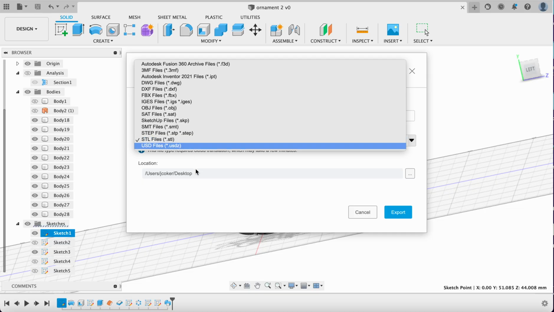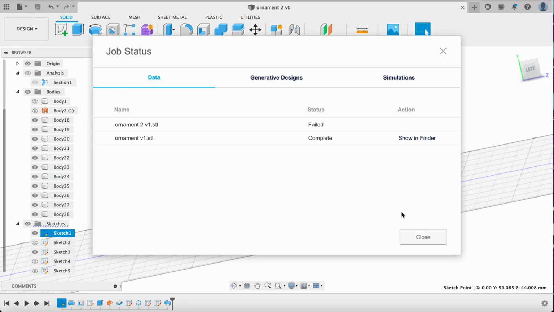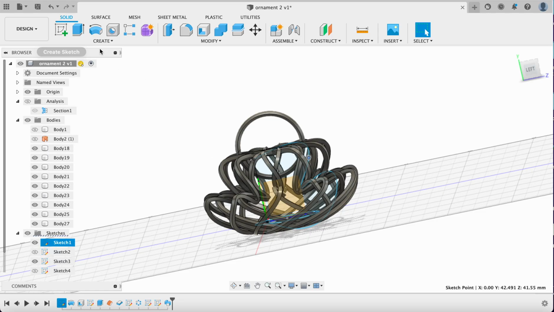STL files are really great for 3D printing, and we're going to save that to the desktop and export that so that we have that file backed up. And it'll give you this window. Just remember, you can always close this. And again, you can make updates like as fast as you want. And you can save the file in there. And it'll just keep working for you.